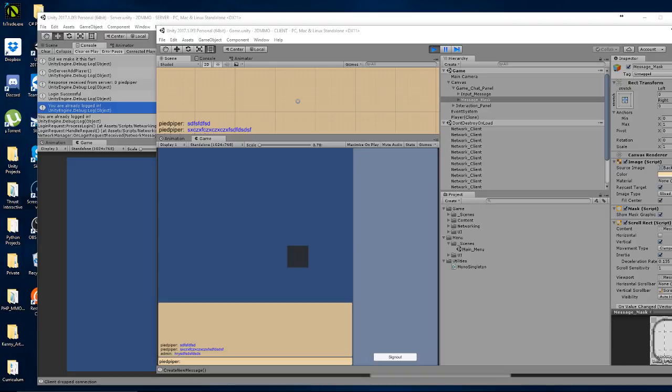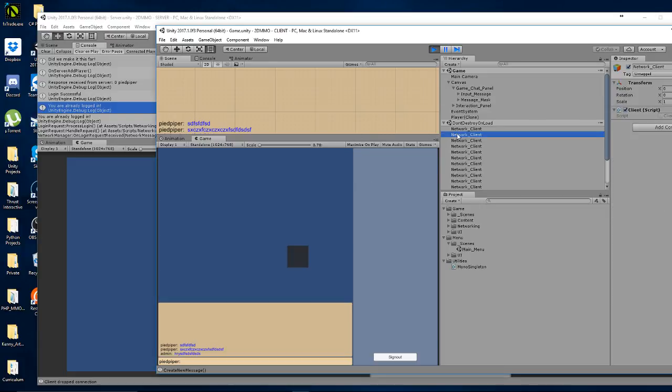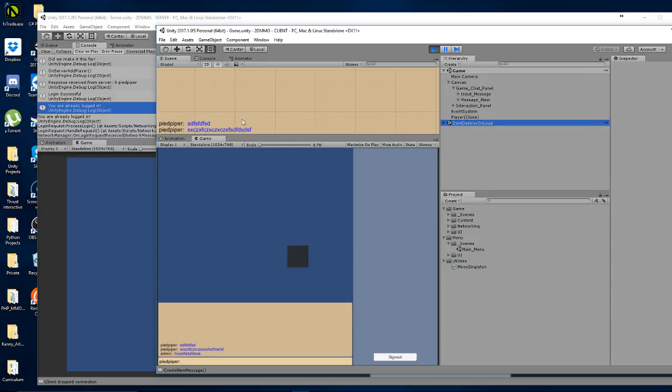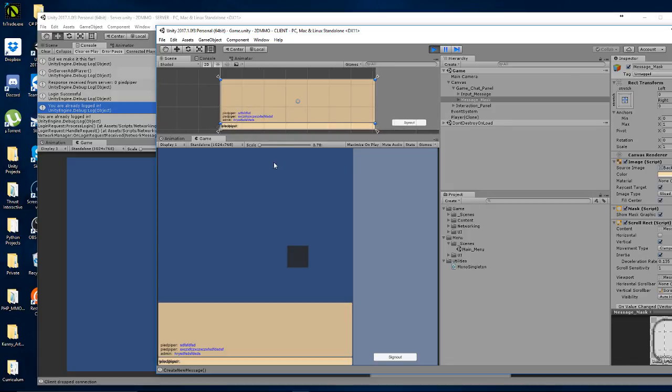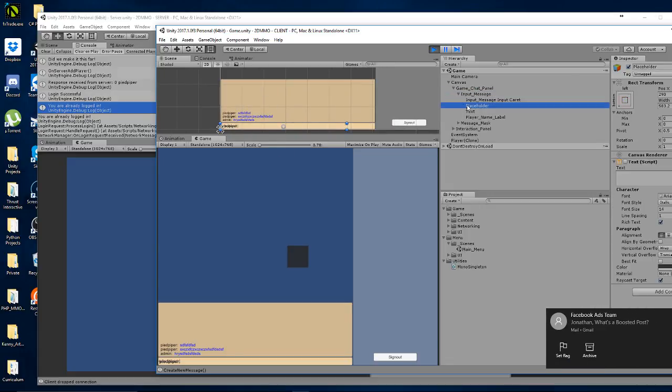Alrighty. Alright, so we have two problems here. I want to fix this network client stuff. Only one should ever be in the scene at one time. We have way too many here. On top of that, if you look here, my chat is all screwed up now, and I don't know why. So if I start typing hello world, I don't know how that got affected or why. So let's go ahead and look at this input message.